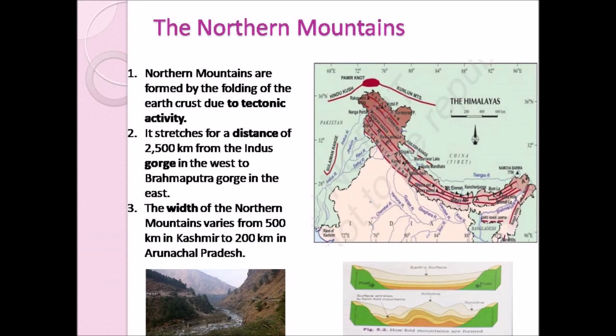The northern mountains stretch for a distance of 2500 km. So the length of these northern mountains is about 2500 km, from the Indus Gorge in the west to the Brahmaputra Gorge in the east. Gorge means a narrow valley between the hills or mountains. Okay children, here in this picture you can see a gorge, that is, the narrow valley between two mountains. So the northern mountains extend from Indus Gorge in the west to Brahmaputra Gorge in the east.